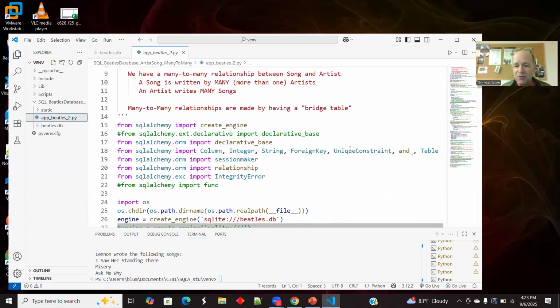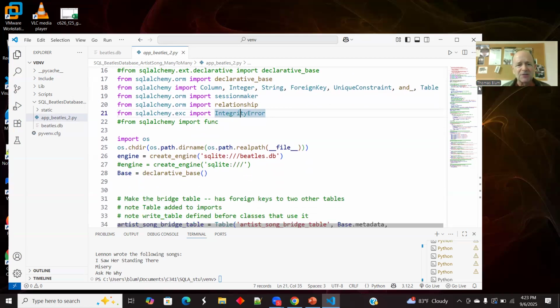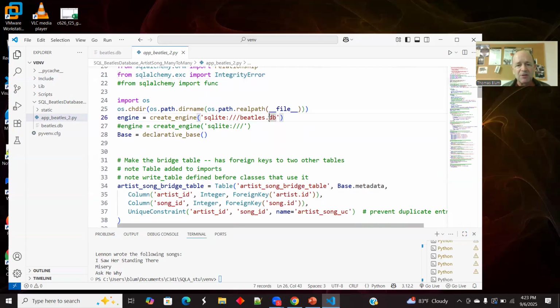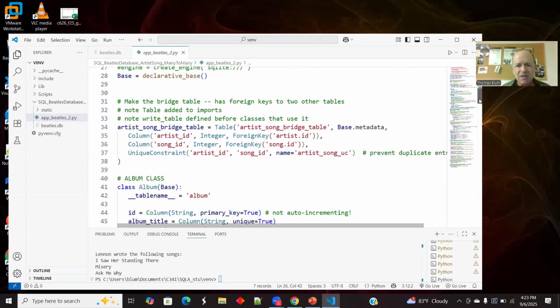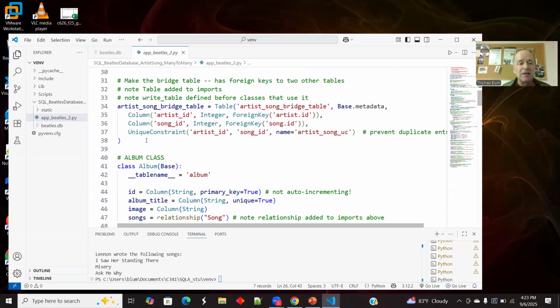And I'm adding some uniqueness things. So that's one of the main things I want to point out. Related to that are the uniqueness constraint and the integrity error that is going to pop up. Okay, I'm making my database. Here is the bridge table.